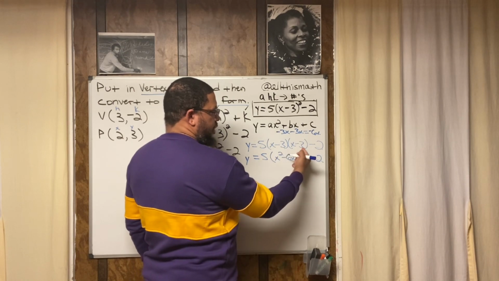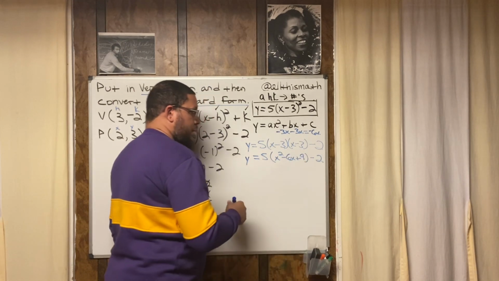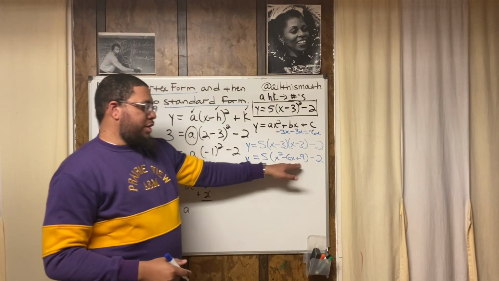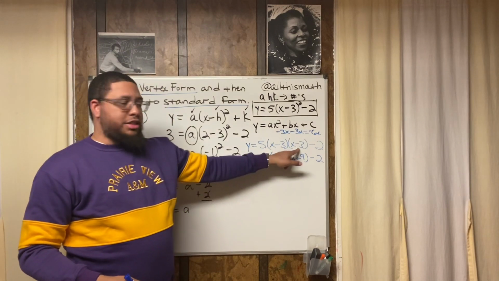FOIL method. Negative 3 times negative 3, positive 9. Boom. All right. Now we got this, so we see where this came from. We just multiplied x minus 3 times x minus 3.